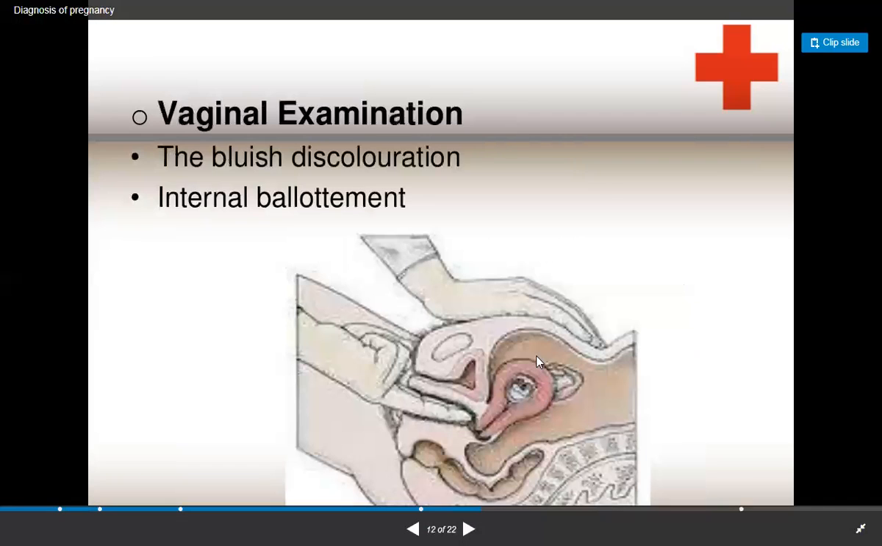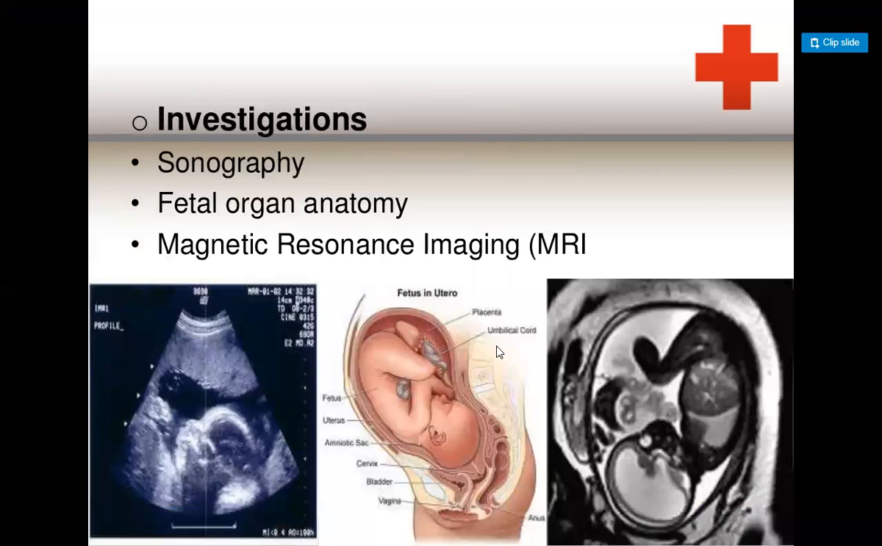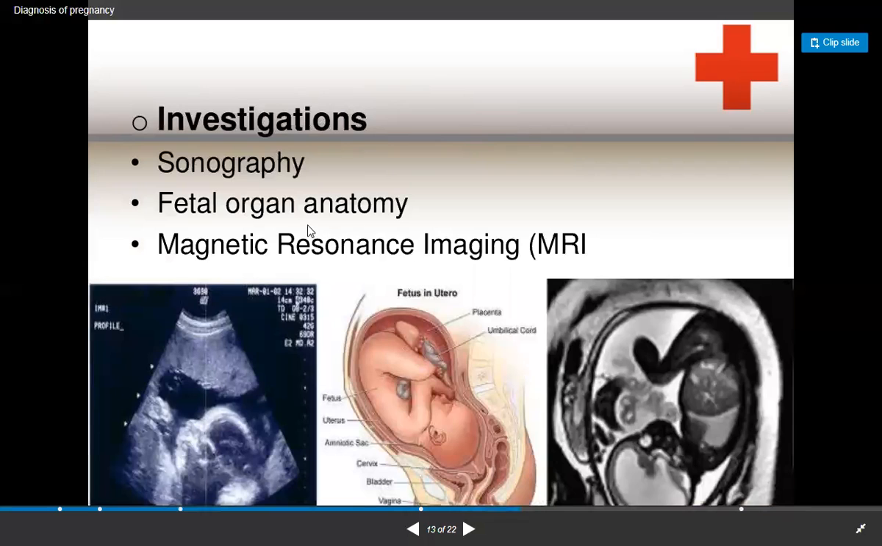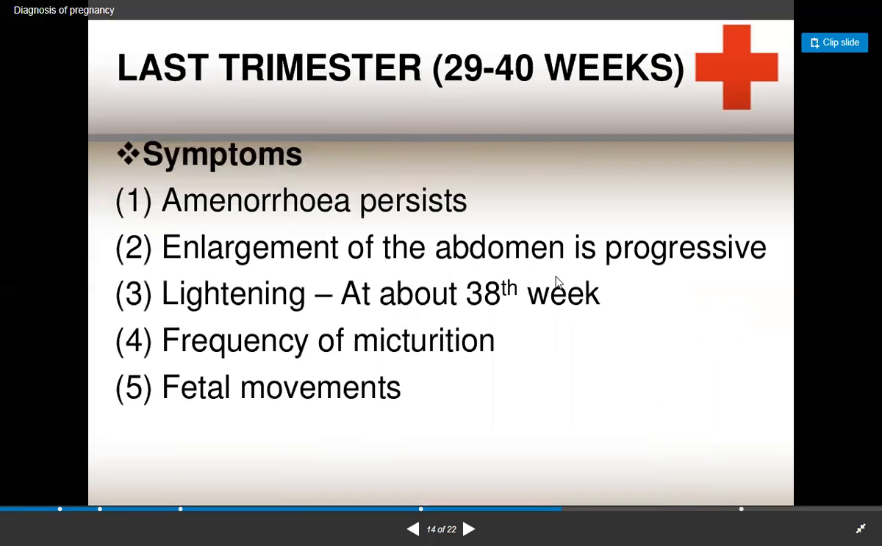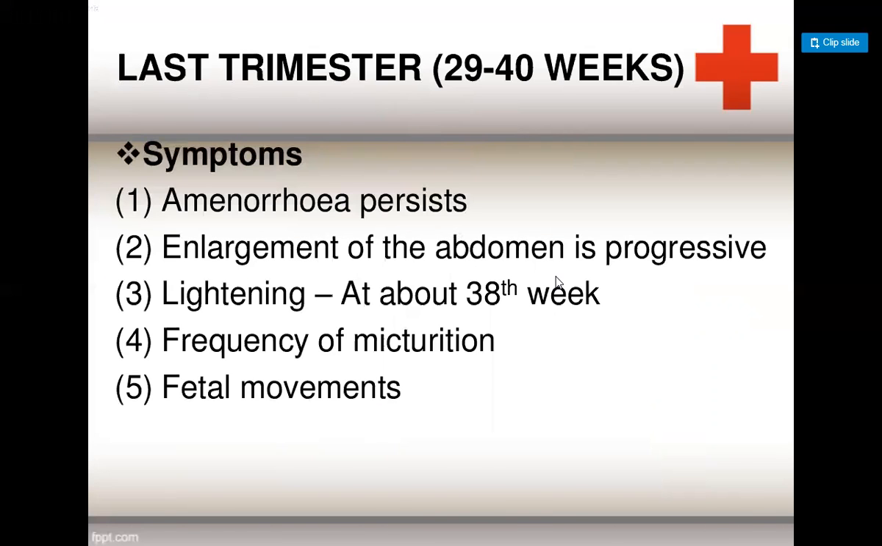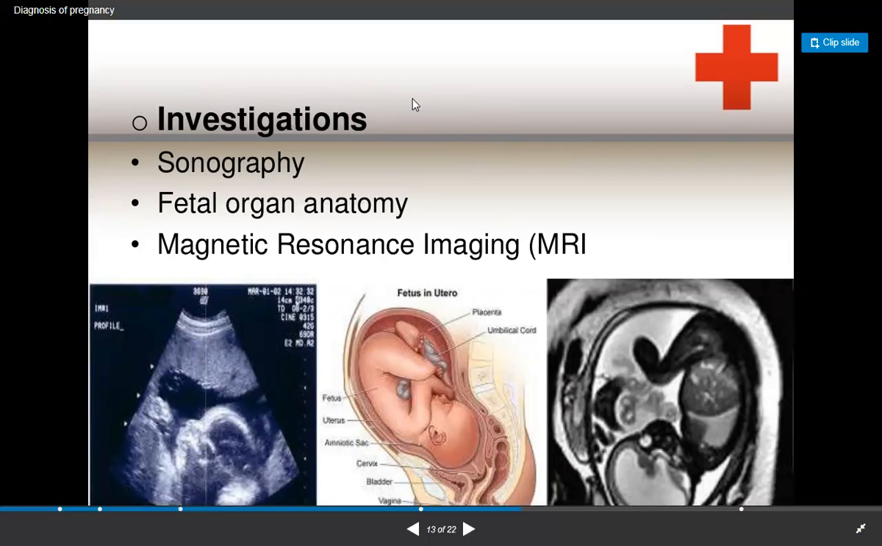And in the vaginal examination, there is blue discoloration and internal alignment. The hand is introduced inside the vagina, and one hand is kept on the upper side. This is the uterus. And basic investigations are sonography, fetal organ anatomy scan, and magnetic resonance imaging. So next comes what we are going to say about the last trimester.